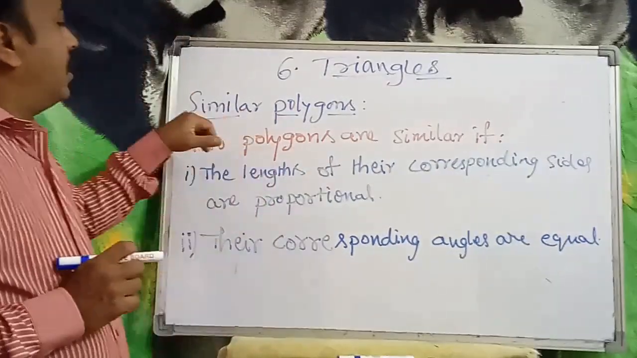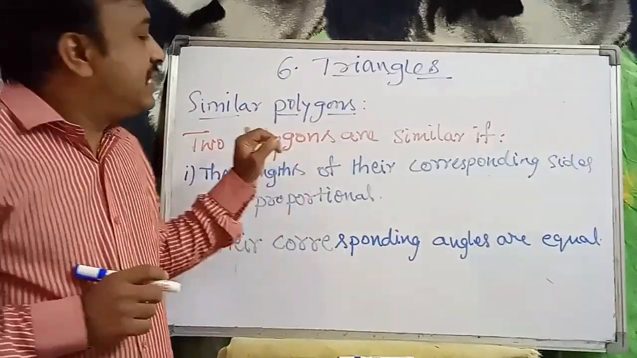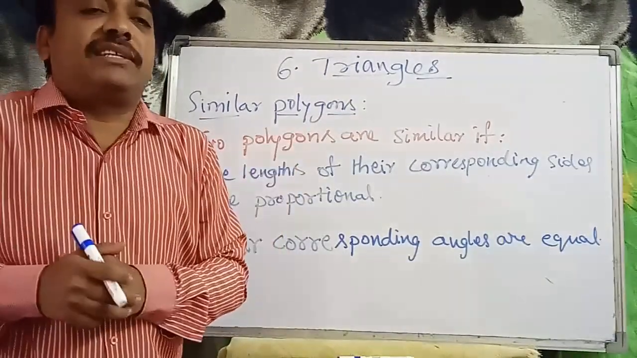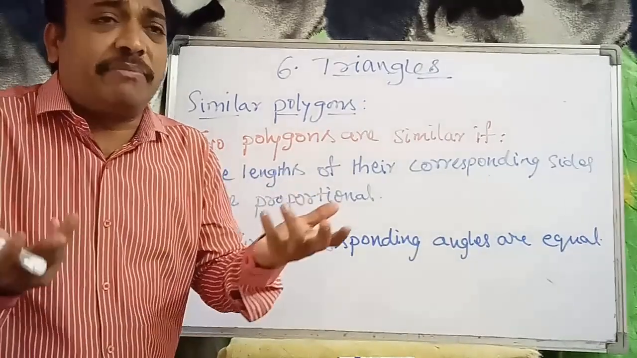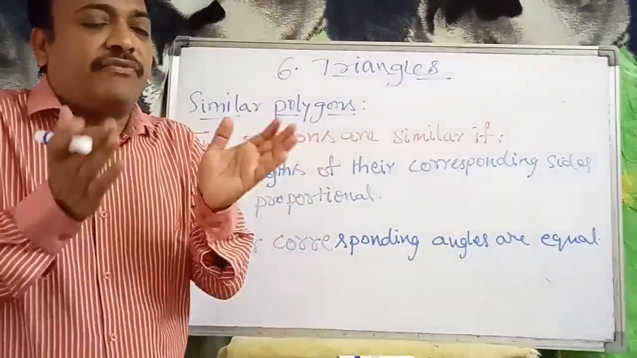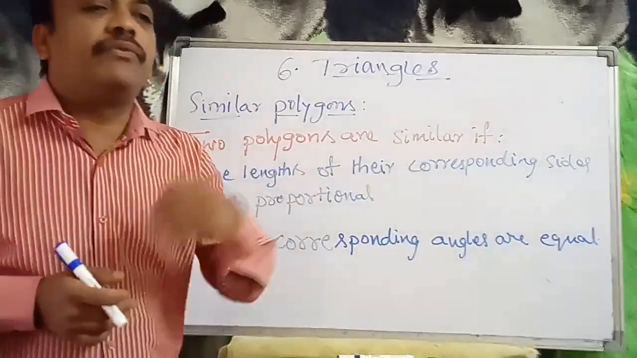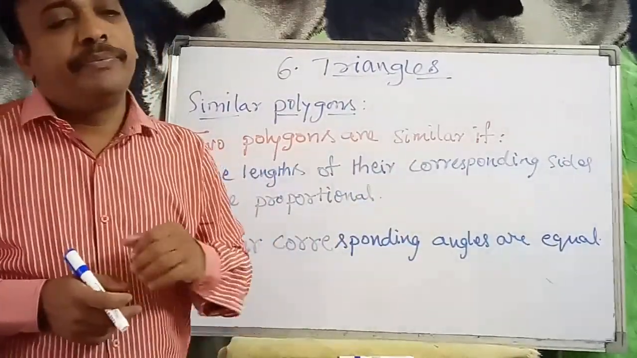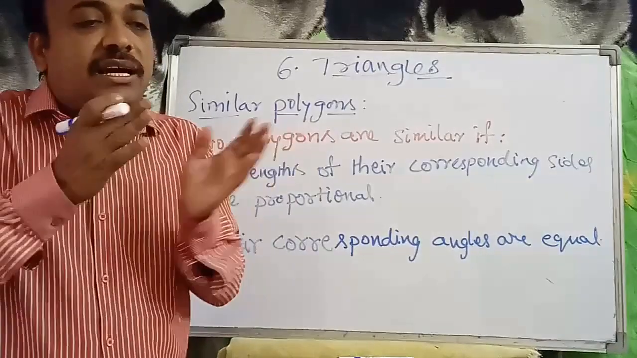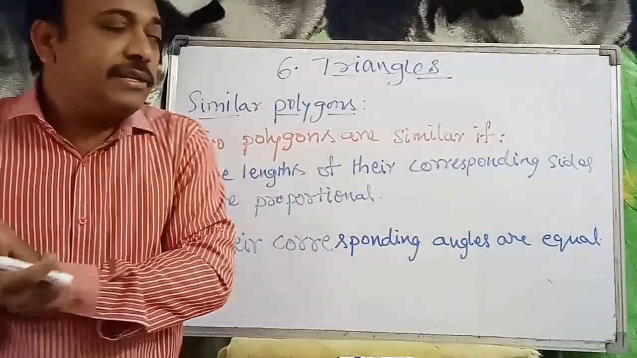Now, similar polygons. Polygons means the figure can have n number of sides. So what is the starting number for a polygon? A three-sided figure, and that is a triangle. A four-sided figure, a quadrilateral. A five-sided figure, a pentagon. These come under polygons.